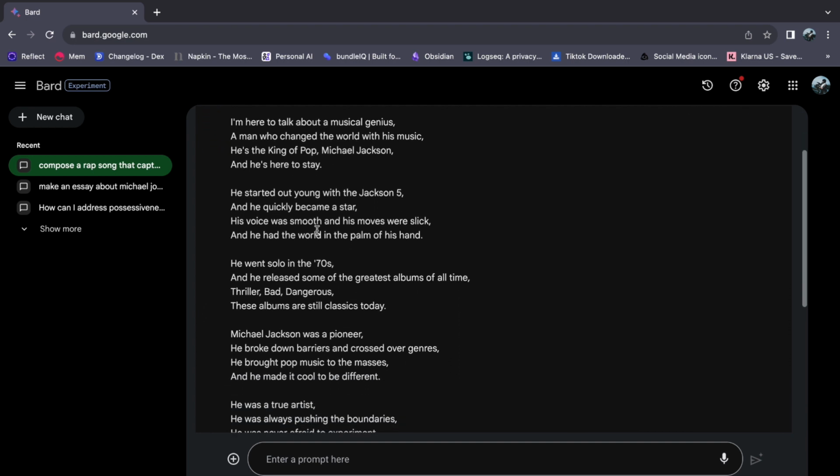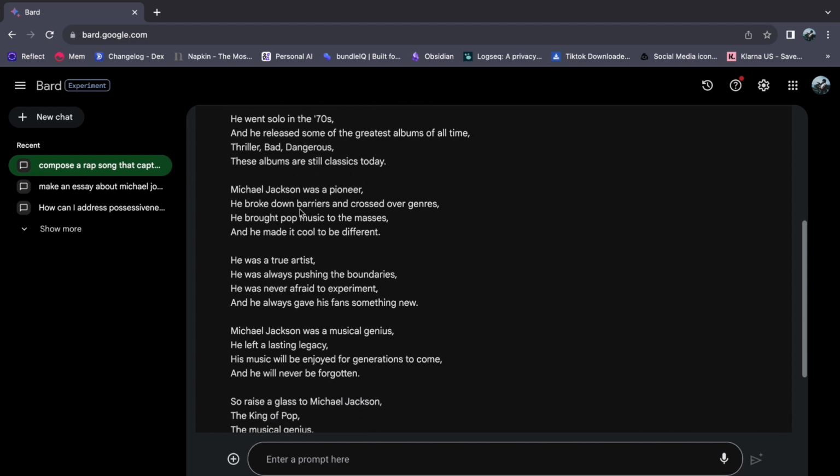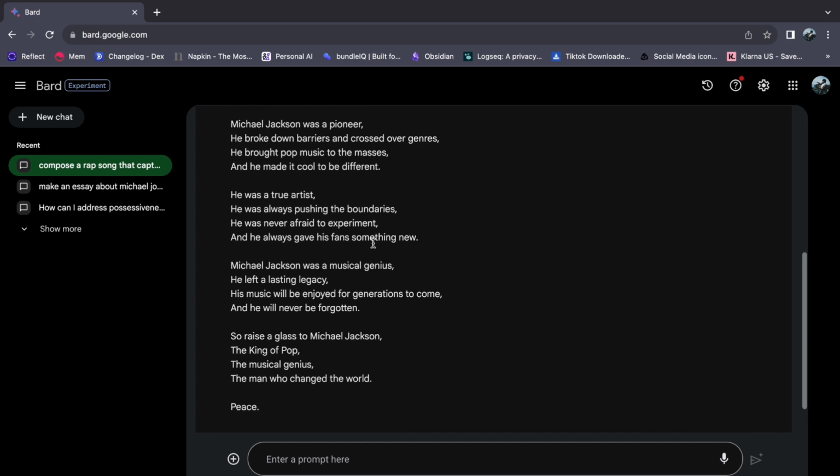Although Google Bard's musical creations may not rival those of renowned artists, they present a distinct fusion of AI-driven inventiveness that can ignite inspiration and captivate your mind.